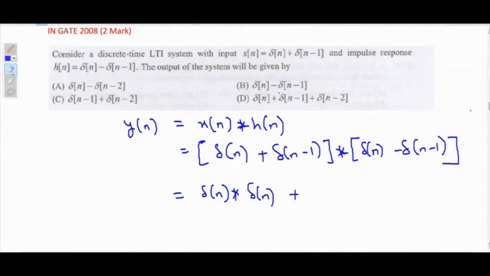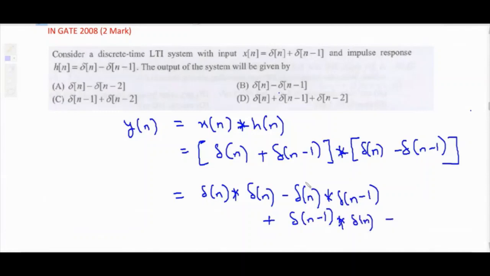So here it will be minus delta n convolution delta n minus 1, by the distributive property. Then the second term, plus delta n minus 1 convolution delta n. And the last term, delta n minus 1 convolution minus delta n minus 1, that means that's why I have written minus here. So delta n minus 1 convolution delta n minus 1.